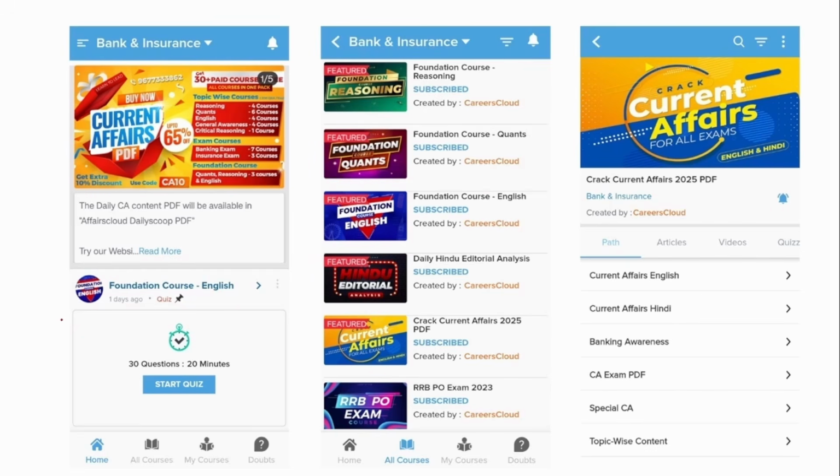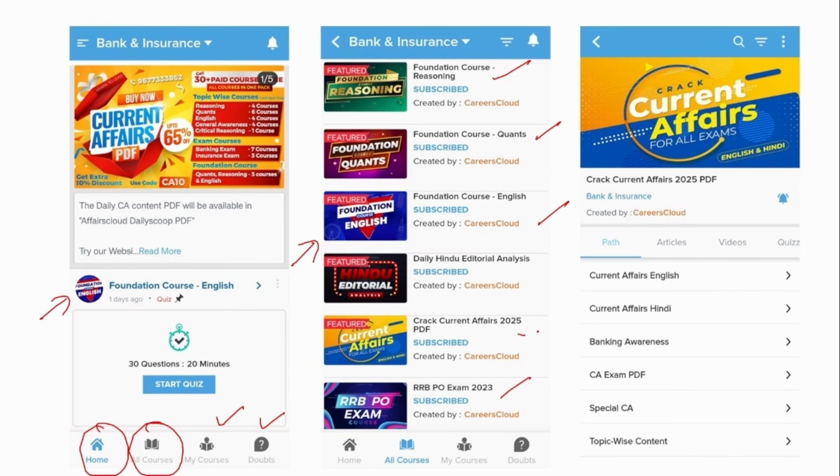Once you have logged in, you will be redirected to a home page which contains 4 tabs beneath it. One is Home, the other is All Courses, next is My Courses, and the last one is a Doubt Session. Under All Courses, you can access various types of courses like Reasoning, Quant, English, and also exam specific courses.